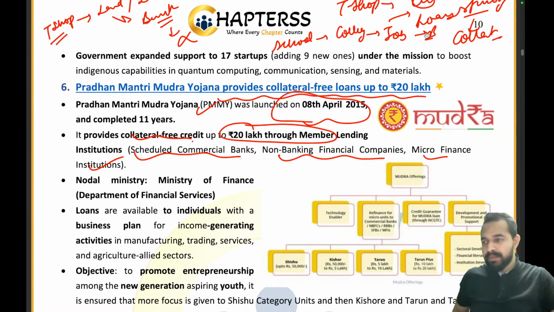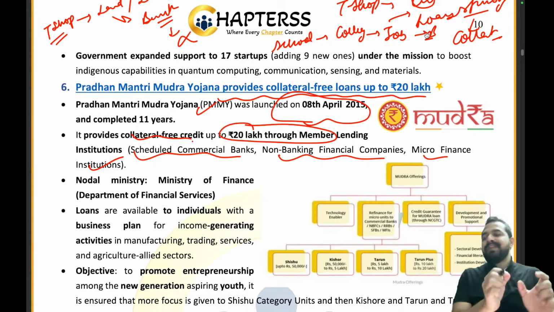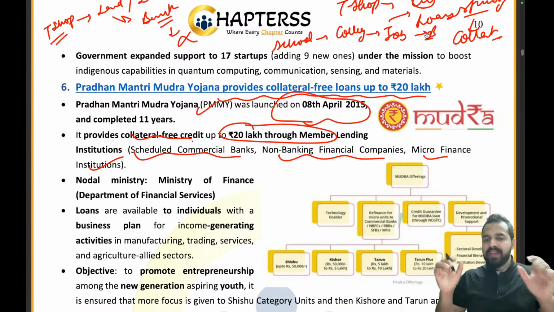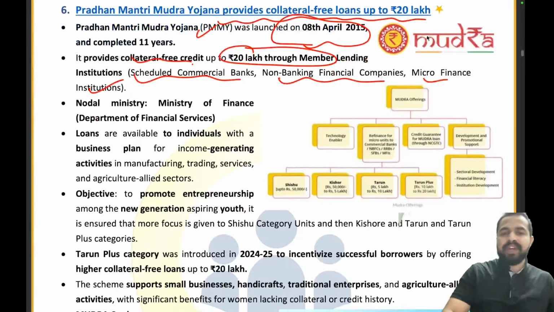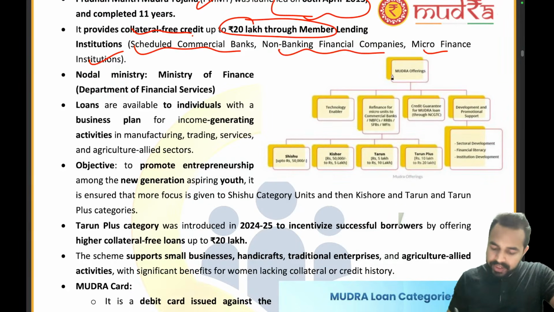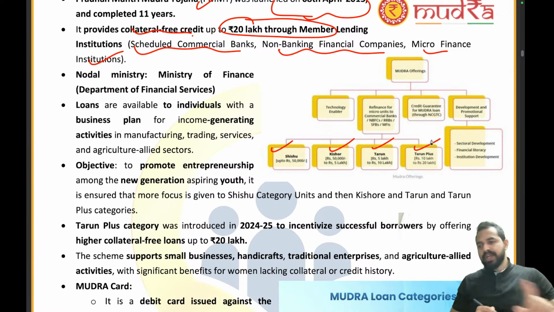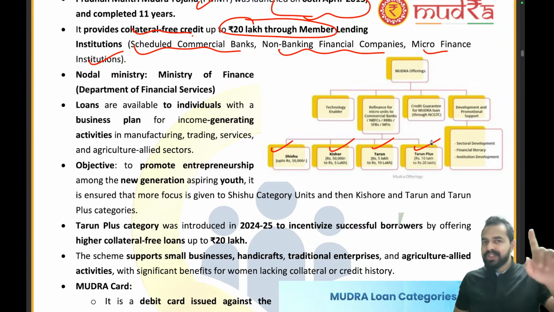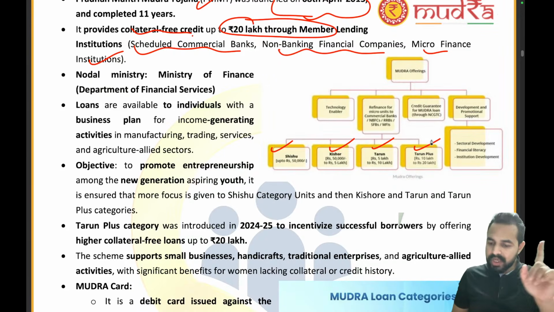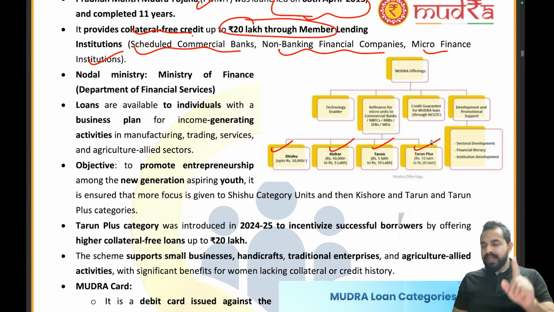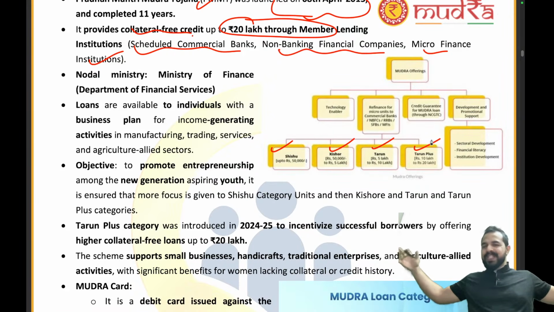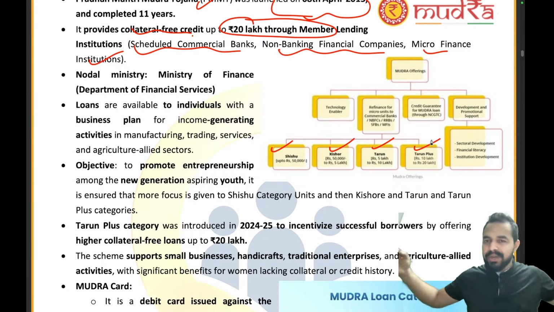Similarly, when that tea shop wala person sets up his own brand, that particular business will have its own kind of life. And that is why we have divided it into 4 different cycles. What are these? Shishu, Kishore, Tarun and Tarun Plus. So when you were a child going to school, that is Shishu. Then you go to college, that is Kishore. Then you go to a job, that is Tarun. And now you are making your own business, you are expanding your business, that is Tarun Plus.